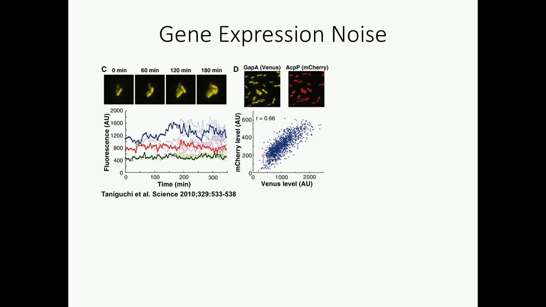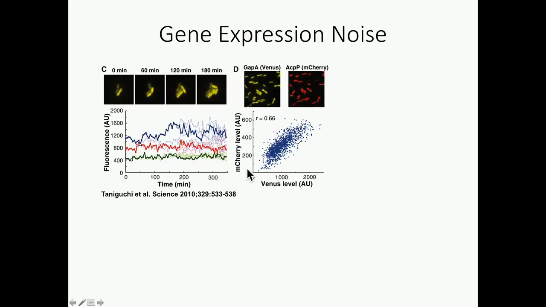So what is gene expression noise? Gene expression noise is random variation in the abundance of mRNAs or proteins, either within a single cell over time, as these traces show, or among isogenic cells in a population. And actually, if we take measurements for a long enough time period, these two measurements are equivalent.